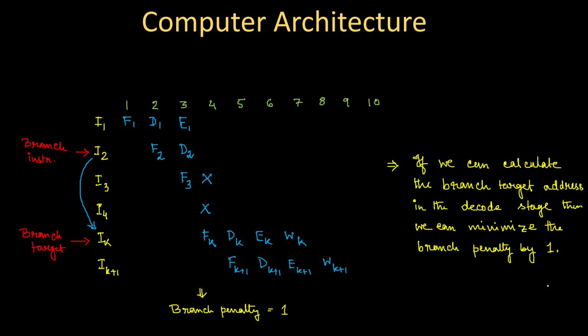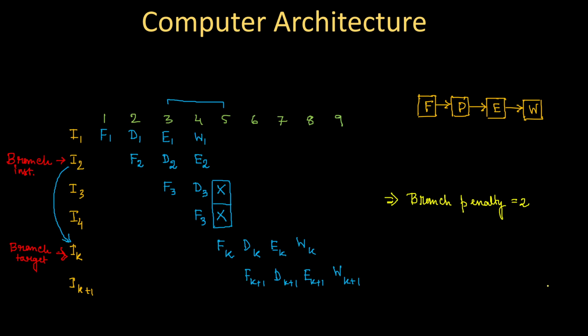The reason is that with a very high level of pipelining, naturally the number of stages will be more than what we are considering over here. For example, we are considering only fetch, decode, execute and write back, but fetch can be of two types also: one is instruction fetch, another is data fetch. Even execution can be of different types, because execution can be followed by many other different types of execution, so you can segregate those into other different stages.